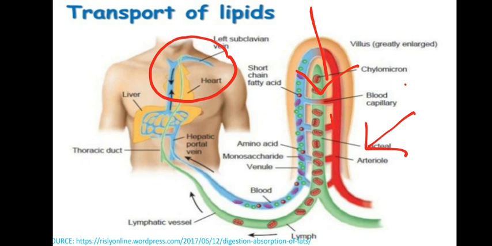Near that there is a vein, and here the lymph will release the chylomicrons, which are then digested into their constituent units, because there are special enzymes called lipoprotein lipases. Lipoprotein lipase enzymes will break this lipoprotein into its constituent units. Then it is utilized for different purposes: for the production of our own body fat, for the generation of energy, or as a skeletal unit for the production of different hormones that are needed by our body. For all these purposes, this will be assimilated.